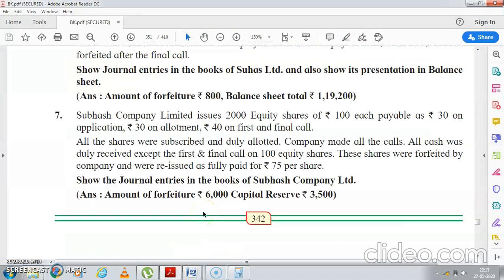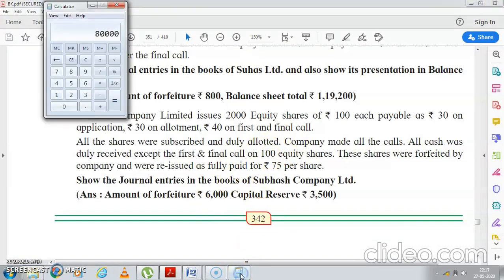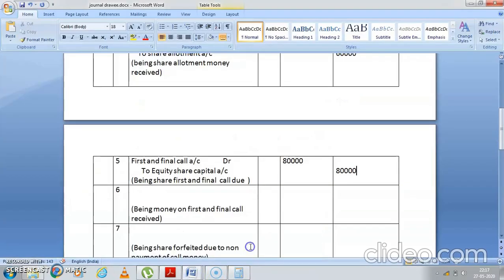Yes, money did not come on 100 shares. So 100 into 40 is how much? 4,000. Am I correct? See now, 100 into 40 comes to 4,000. So 80,000 minus 4,000 comes to 76,000. So you have received 76,000.